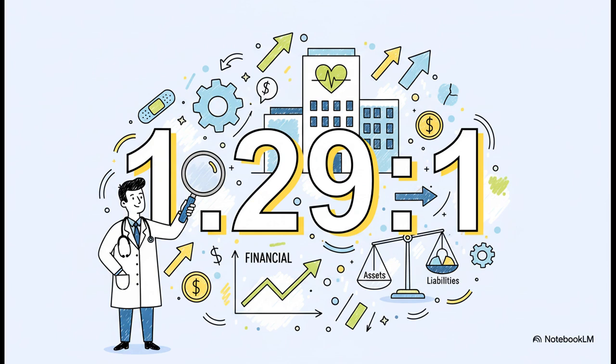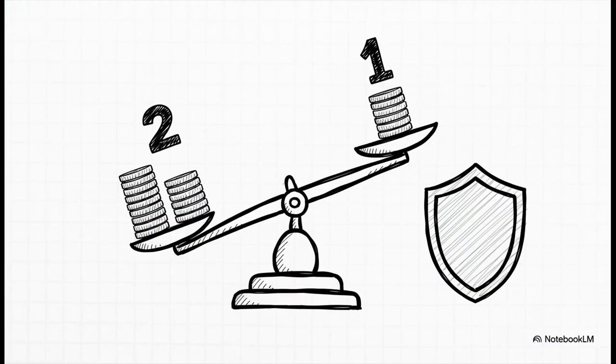So what does this number mean? It's a story. It tells us that for every single rupee the company owes in the short term, it has 1 rupee and 29 paise of assets to pay it off. Not bad, right? It seems okay. Now, ideally, a really healthy company would have a ratio of 2:1. That's considered the gold standard. It means you have 2 rupees of assets for every 1 rupee of liability. Super safe! Our patient is at 1.29, so it's not in the ICU. But the doctor might say, you could be a little stronger.